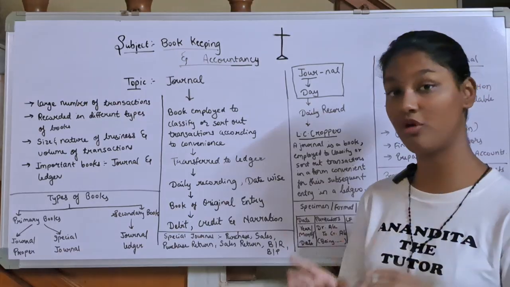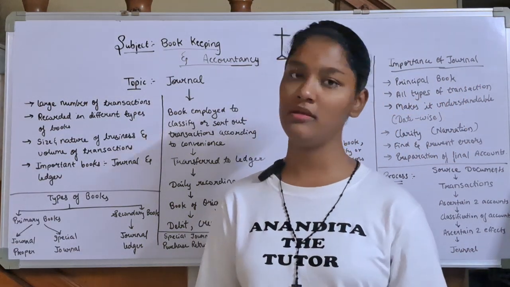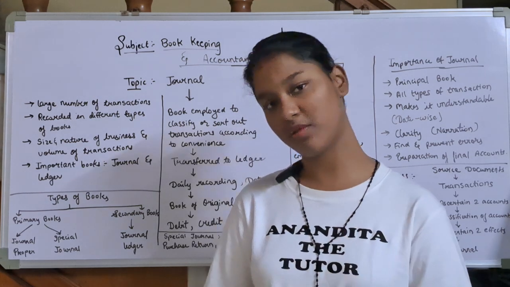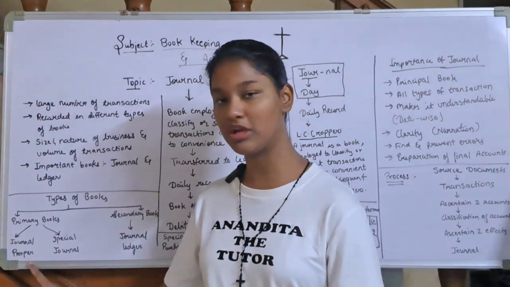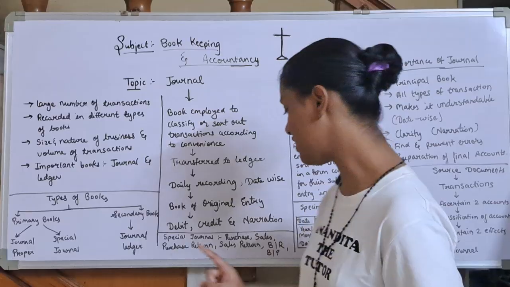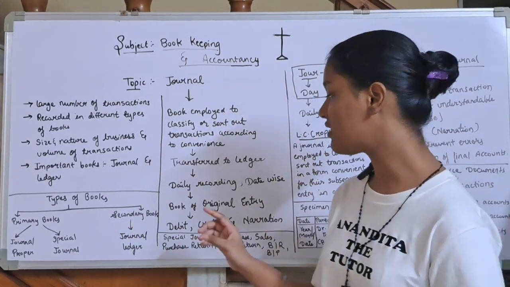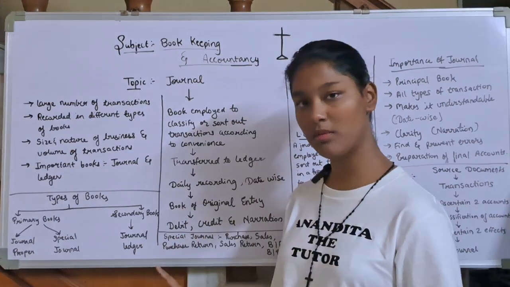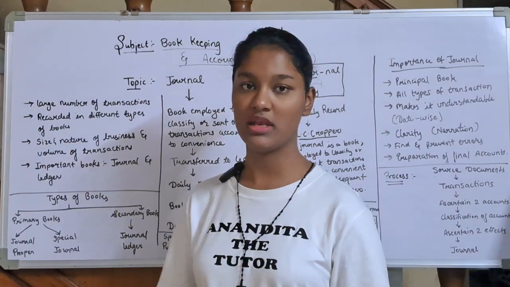And bills payable, if you are going to pay someone in future, then those transactions will be recorded in bills payable books. Now these were the primary books: journal proper and special journals. Now the secondary books. In the secondary books only one book comes, that is the ledger. This we will learn in the next videos.